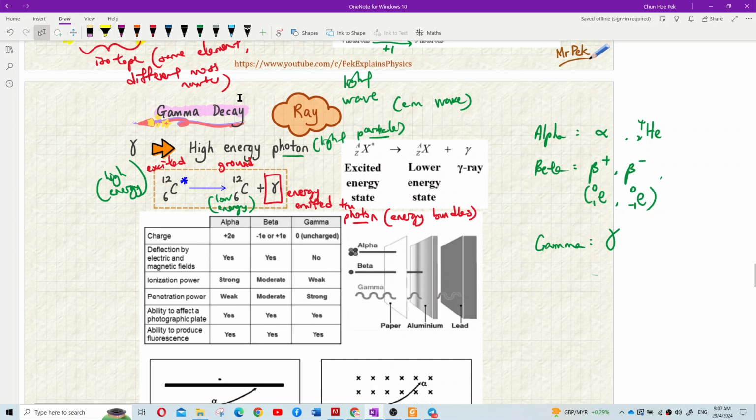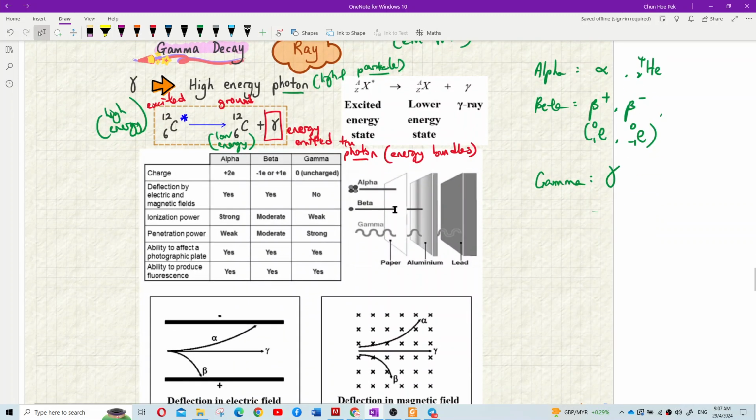Ground state. But the element is still the same, it remains carbon. Just excited state become ground state. High energy become low energy. Why? Because energy sudah keluar dalam bentuk photon, dalam bentuk light particle. Understand? High excited energy state become low energy state. So that's the difference, yeah? Gamma decay doesn't change the element.